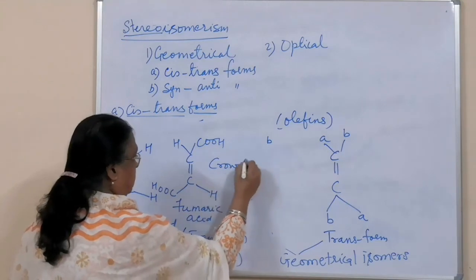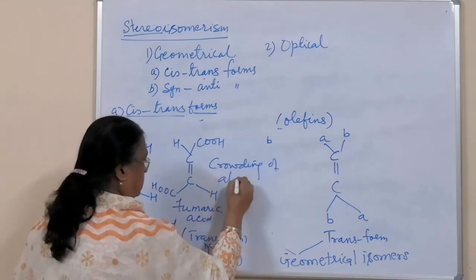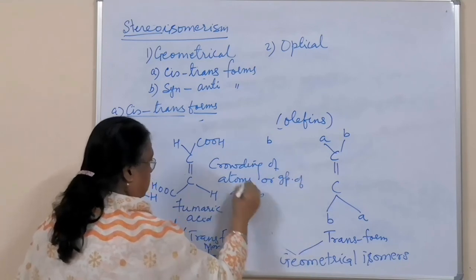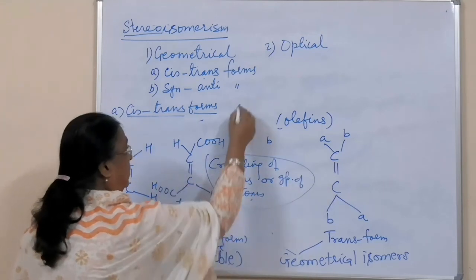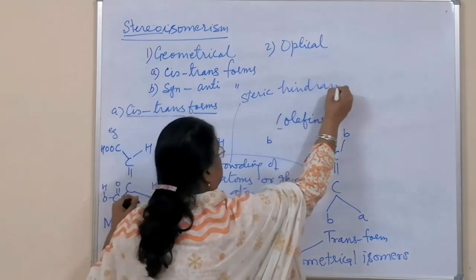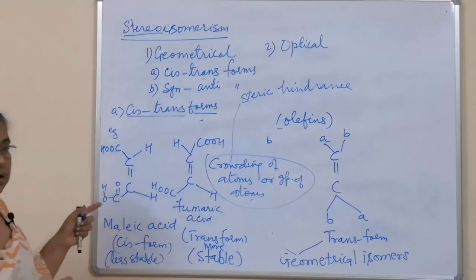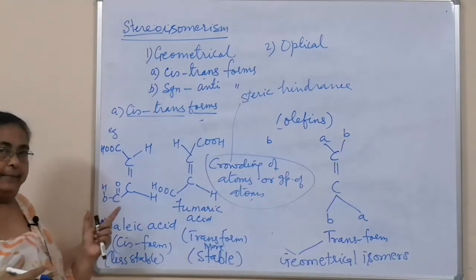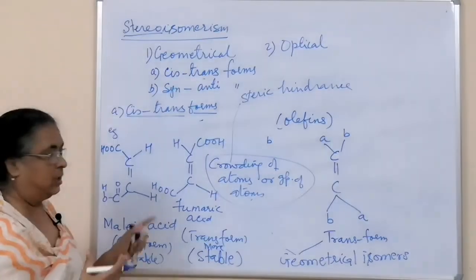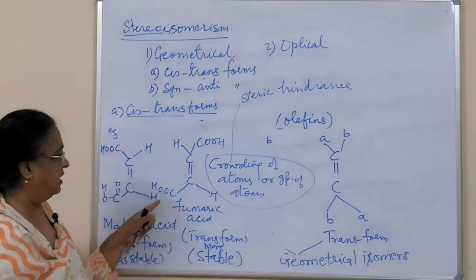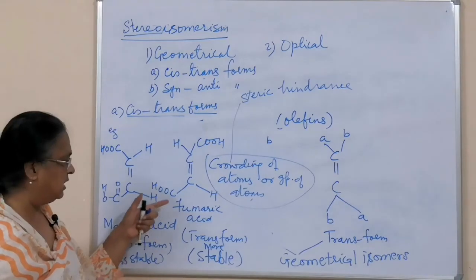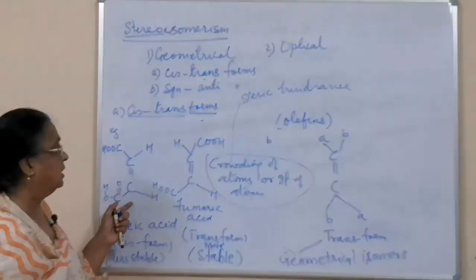Crowding of atoms or group of atoms, that is there. And this crowding is called steric hindrance. Hindrance means they will repel. Bigger groups, crowding will be there, they will be repelling. So repelling means they will not stay close. Here the bulkier groups are far, and so steric hindrance is weak. The repulsion is less, and therefore this form is more stable than this form.